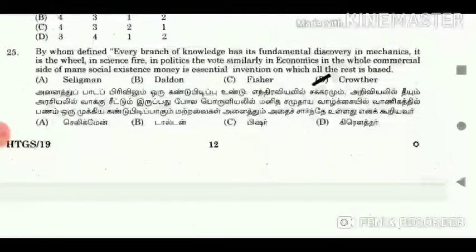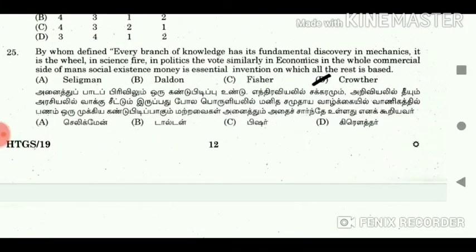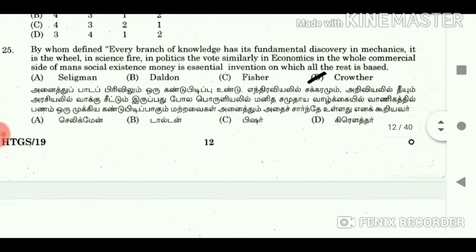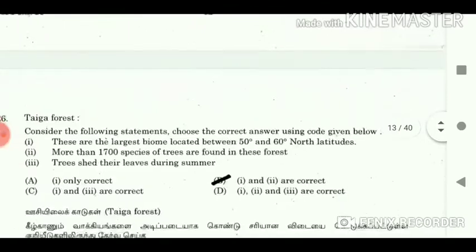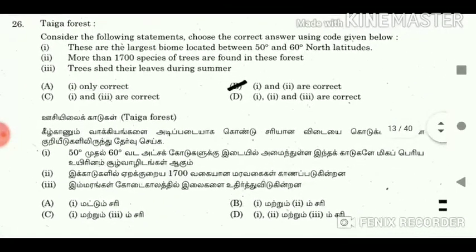25. By whom defined? Every branch of knowledge has its fundamental discovery in mechanics. It is the wheel in science, fire in politics, the word similarly in economics. In the whole commercial side of man's social existence, money is the essential invention on which all the rest is based. Answer: Crowther. 26. Taiga forest.